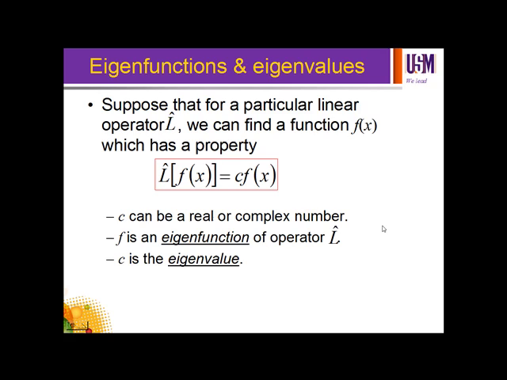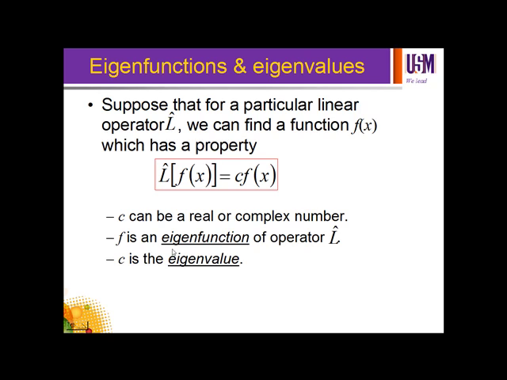Suppose that for a particular linear operator L, we can find a function f which has the property: operator L in the square bracket f equals Cf. This is the operator acting on a function f equal to Cf, where C can be a real or complex number.